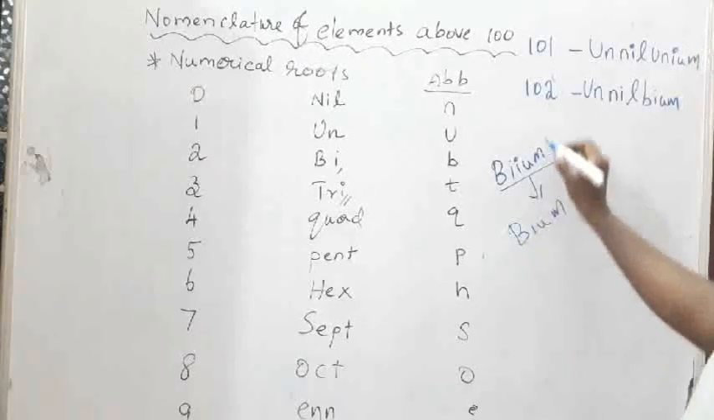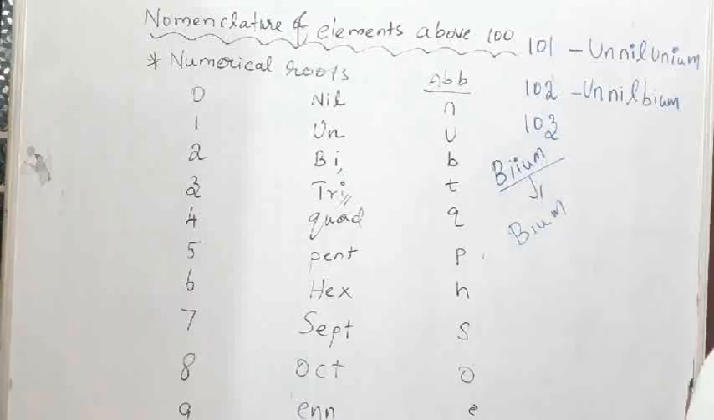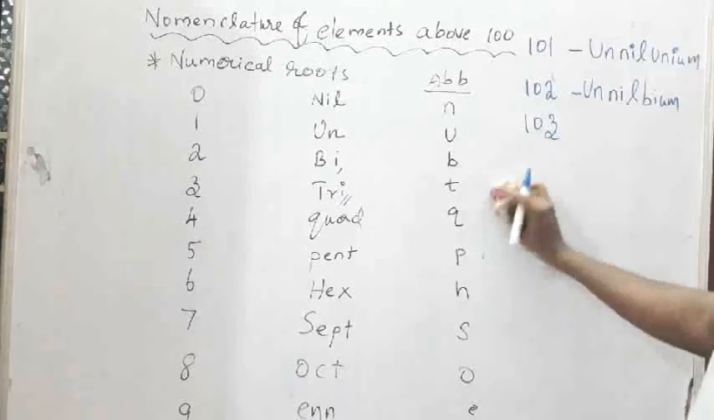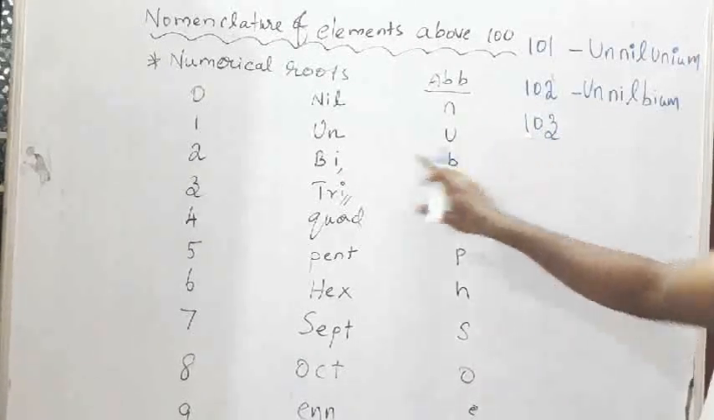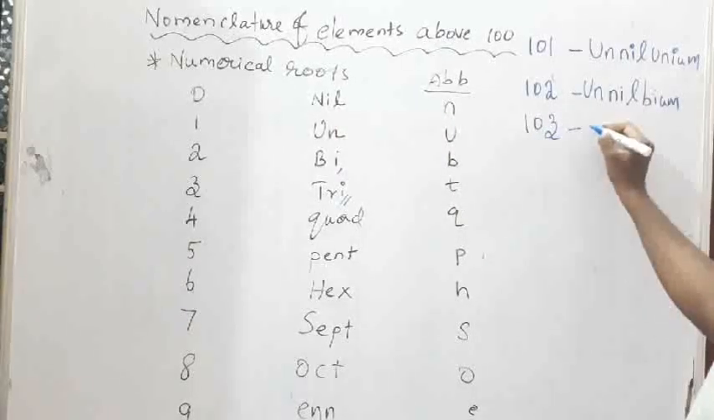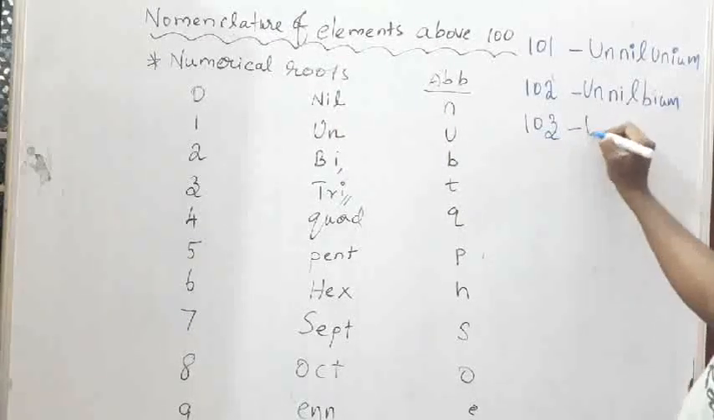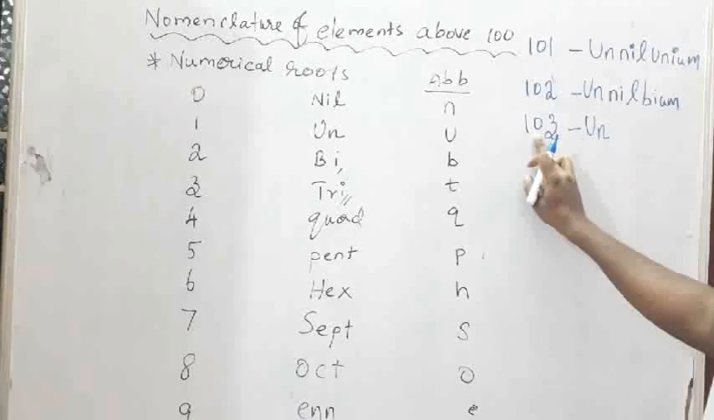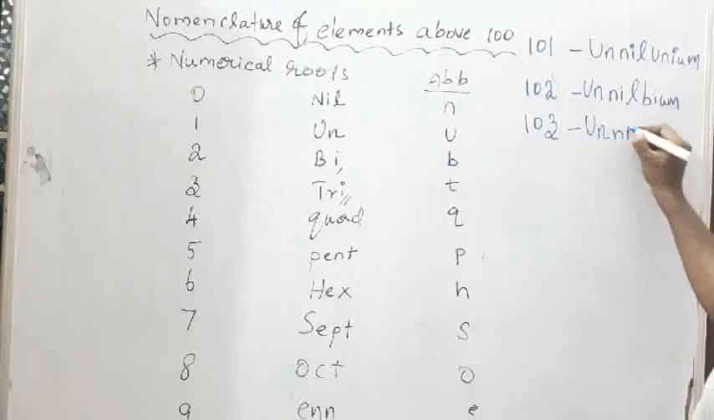Same for 103. What will come? For 1, un. For 0, nil. Nil.